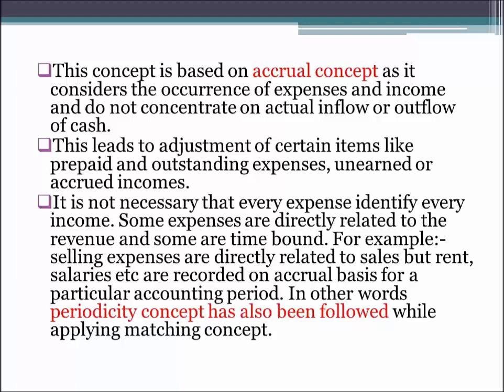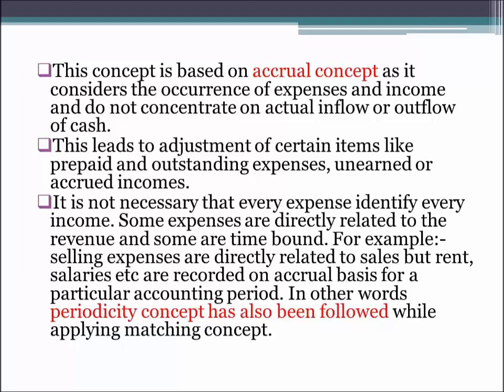Now you see how the periodicity concept has come into play while applying the matching concept. The matching concept says that all the expenses which we have incurred for earning any revenue have to be recorded. Now, selling expenses we can directly relate with the sales, so we can easily identify them and record them. But some expenses are not directly related with the sales but are time bound. And these expenses have also played their part in earning the revenue.